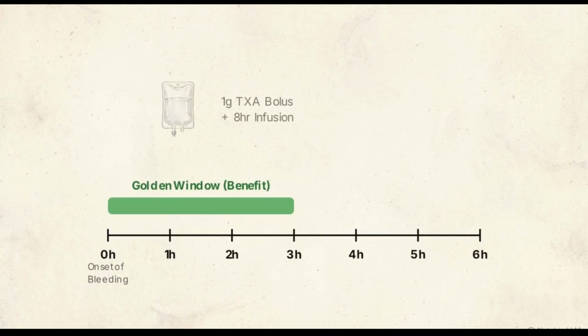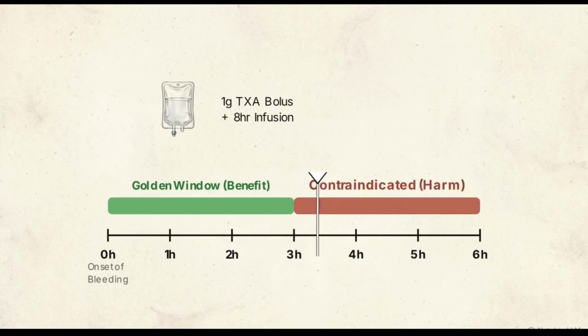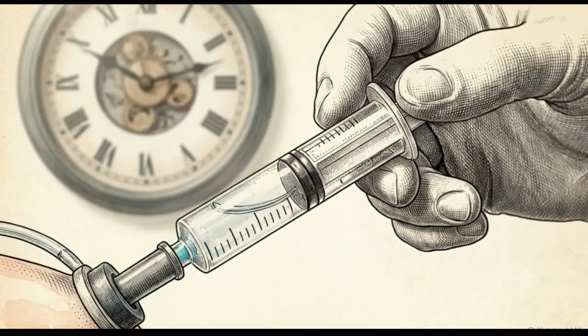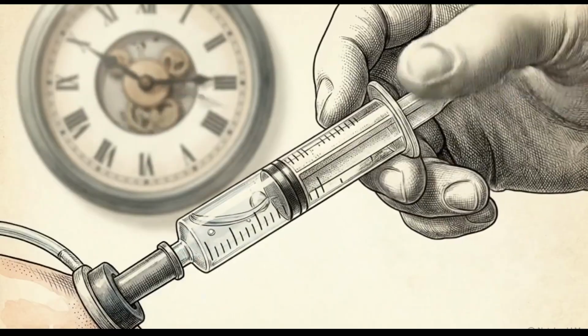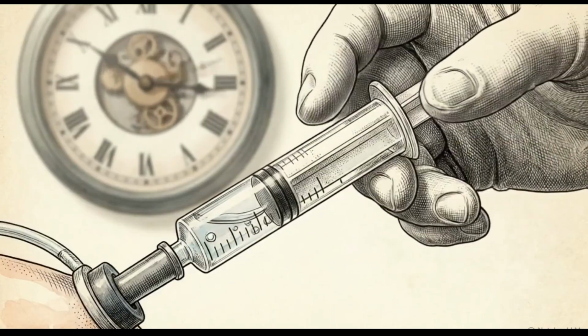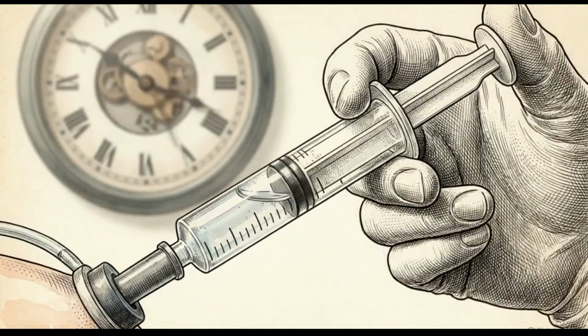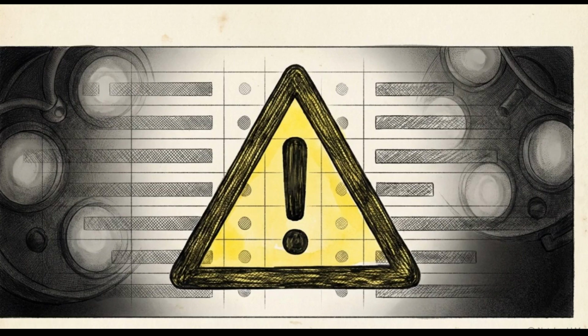There is a strict absolute contraindication based on this data. Administering TXA beyond 3 hours from the onset of bleeding does not help the patient. Crossing that 3-hour mark actively increases their mortality risk from bleeding. While antifibrinolytics are highly effective at saving lives in the hyperfibrinolytic phenotype, timing is the ultimate physiological determinant between patient survival and death.